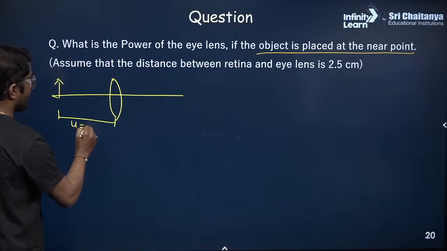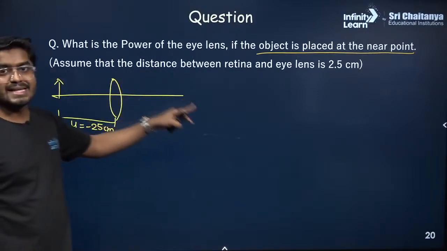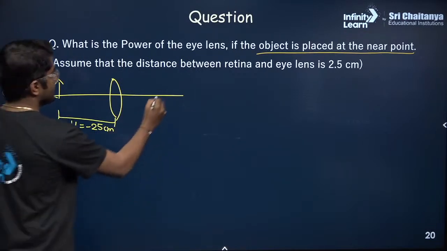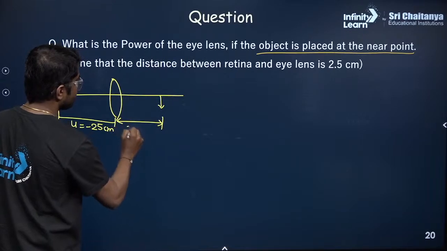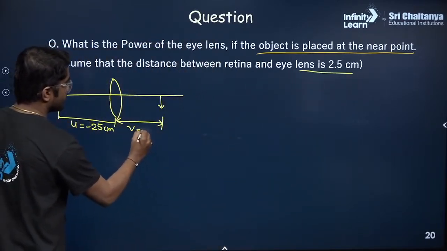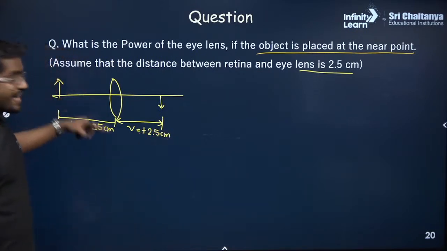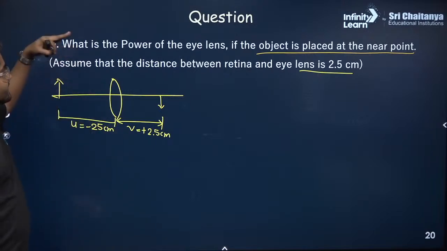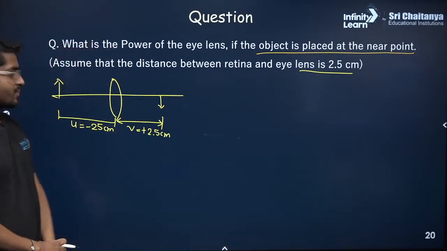U is minus 25 centimeter, and it is focusing the image on the retina. So this is the image. There is our V. So what is V? 2.5 centimeter, plus 2.5 centimeter. So calculate the focal length of this eye lens, and from there calculate the power of the lens. Can you do that?